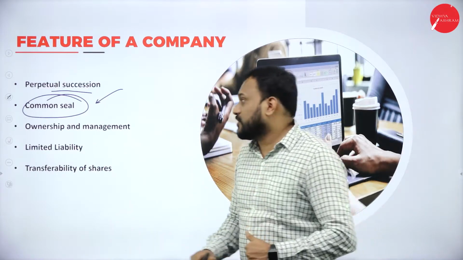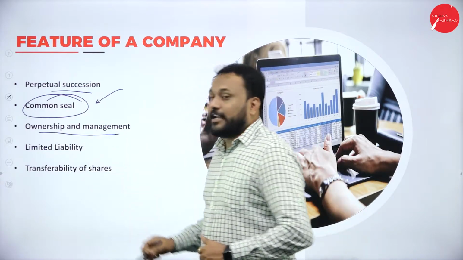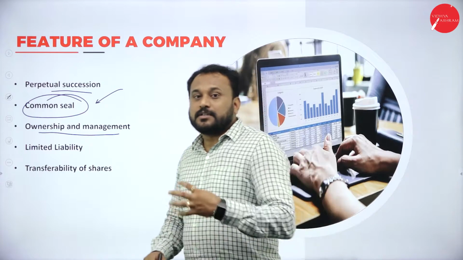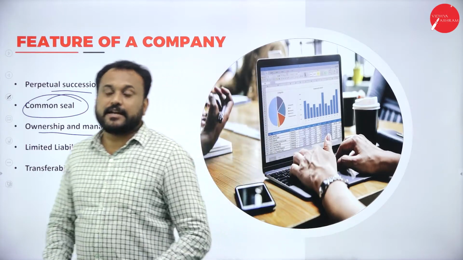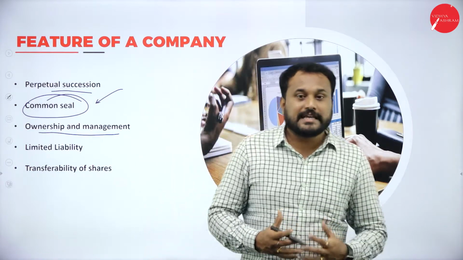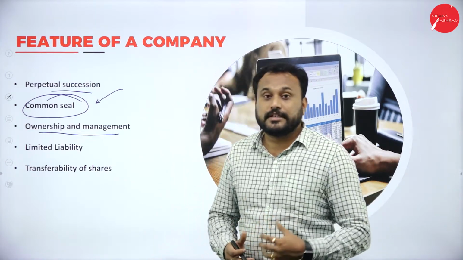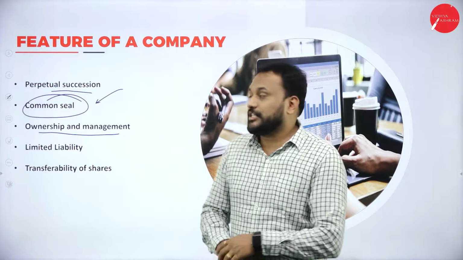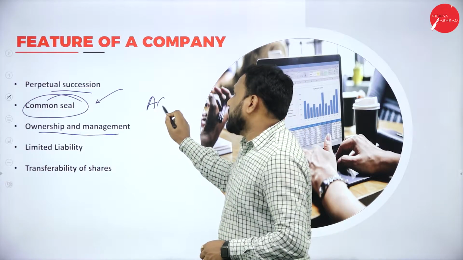The next one here is ownership and management. When I say ownership, the real owners of a company are its shareholders. The company will only go with what exactly the shareholders want to do. They always go with the AGM, that is the annual general meeting.